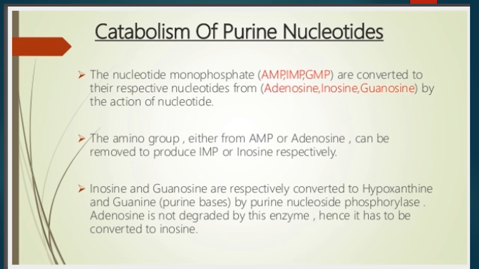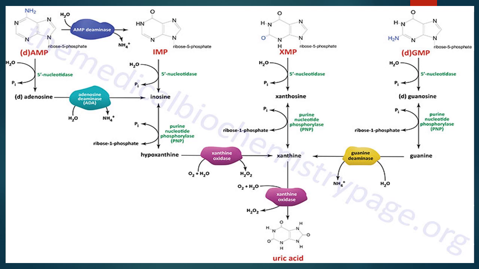inosine, guanosine by the action of nucleotidase. The amino group either from AMP or adenosine can be removed to produce IMP or inosine respectively. Inosine and guanosine are respectively converted to hypoxanthine and guanine by purine nucleoside phosphorylase, and adenosine is not degraded by this enzyme, hence it has to be converted to inosine. The end product of purine metabolism in human is uric acid.